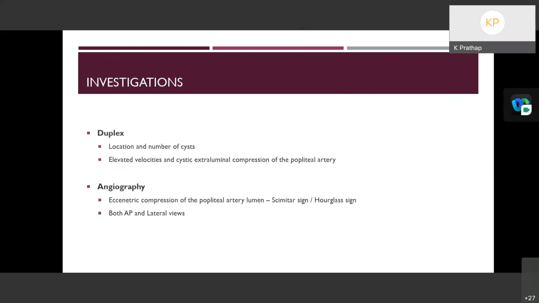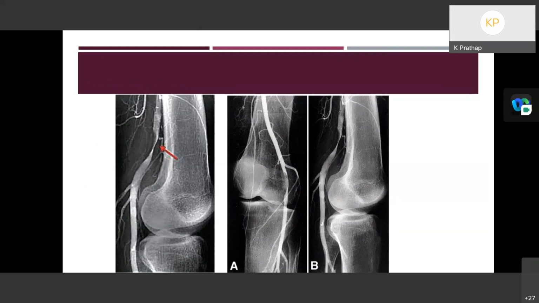Angiography should be done, which will show eccentric compression of the popliteal artery lumen. A Scimitar sign, which is a thin rim of contrast over the affected area, and an hourglass sign when the popliteal artery is encased on both sides by the cystic disease. That will cause the hourglass sign. Anterior, posterior, and lateral views should be taken. This is an example of the hourglass sign and the Scimitar sign.